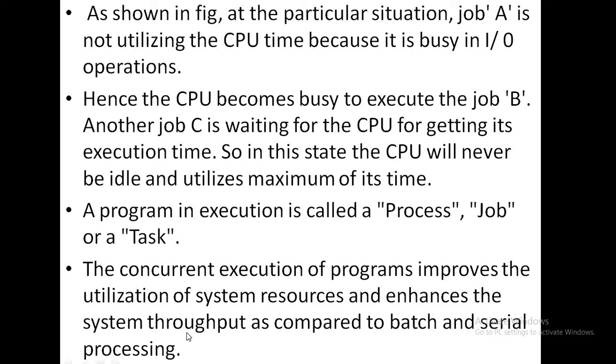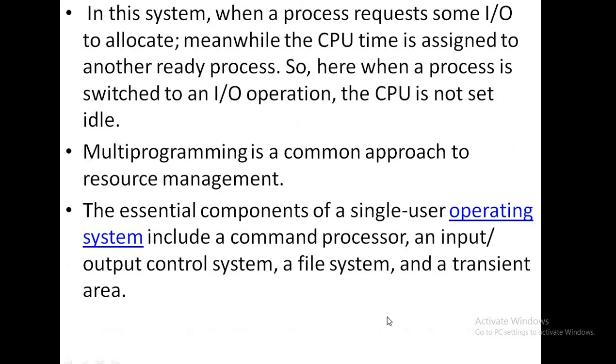The performance of the CPU is measured in terms of throughput, as compared to batch and serial processing. So, the next point is: in this system, when a process requests some IO to be allocated, meanwhile the CPU time is assigned to another ready process.